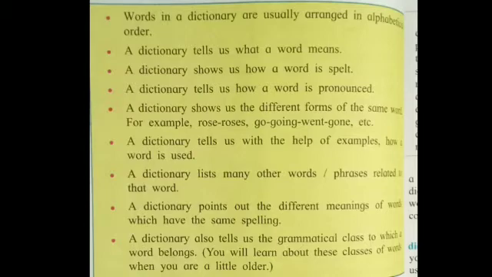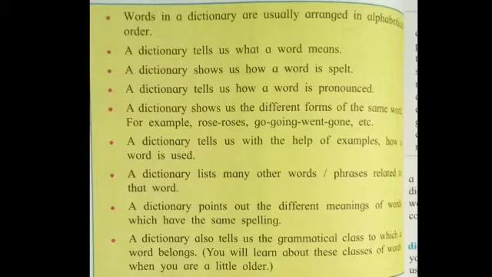A dictionary tells us with the help of examples how a word is used. A dictionary lists many other words and phrases related to that word. A dictionary points out the different meanings of words which have the same spellings. A dictionary also tells us the grammatical class to which a word belongs. You will learn about these classes of words when you are a little older.